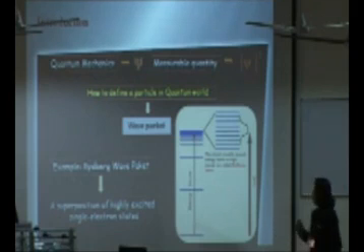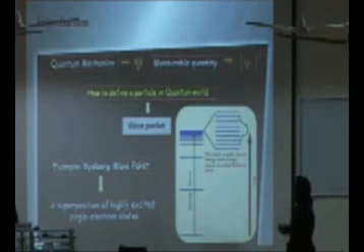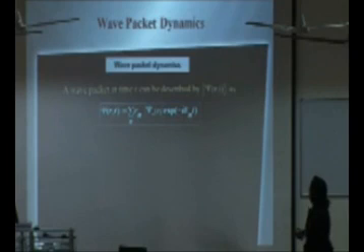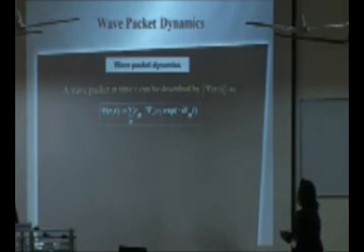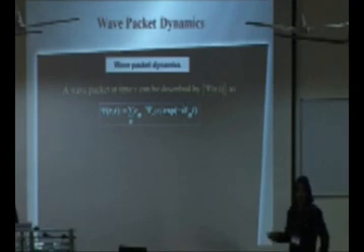Now the question is, if you have a wave packet, what will happen when it evolves? So some interesting phenomena occur in the wave packet dynamics. This is a time-dependent wave packet, which can be described as a superposition of eigenstates, with this weighting factor showing how each wave function contributes to the wave packet. And this is the phase term, where the energy depends on the quantum number n. It's written in atomic units.